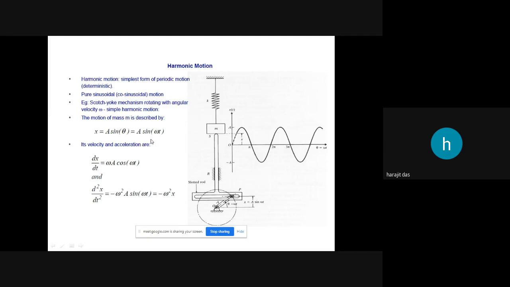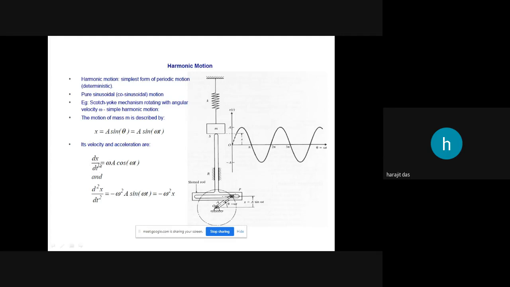If you are asked to find the velocity of the particle at a particular instant during the motion of this mass, the mass may be anywhere between a and minus a. At any instant you may be asked what the velocity or acceleration of the mass is with respect to some given time. Then, as you have the displacement equation, you just differentiate it with respect to time and you will get the velocity.